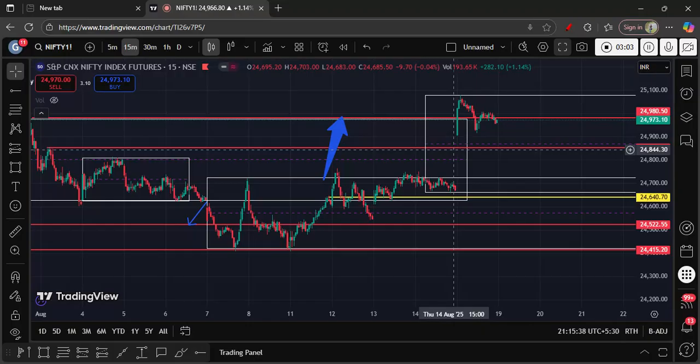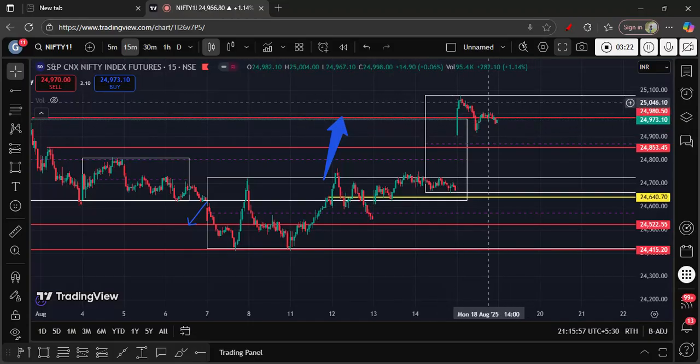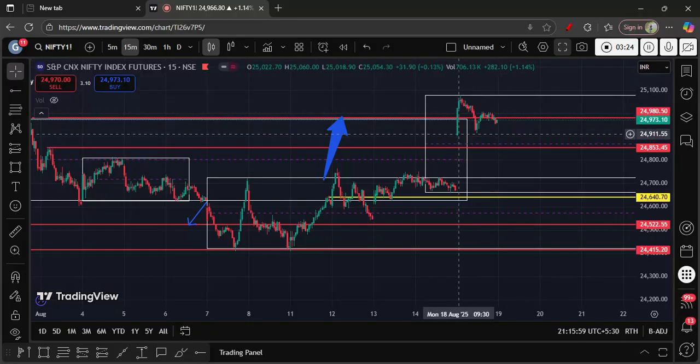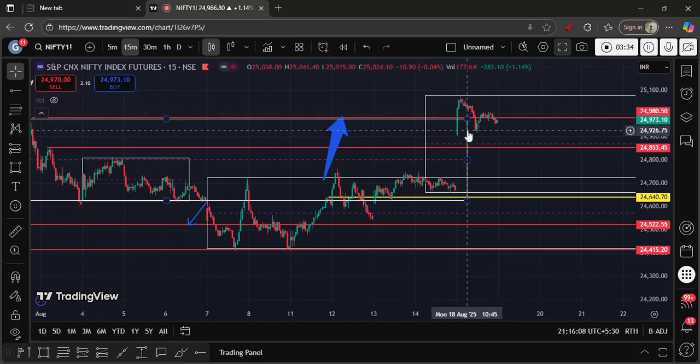But due to the global market indication, the market got a gap up and it has given the target. But what happened, we need to see. This is the target zone we marked in the last video itself. After giving this target, the market couldn't move any further. It developed here itself and completed the target within the day range, within three candles. So the target has been given.